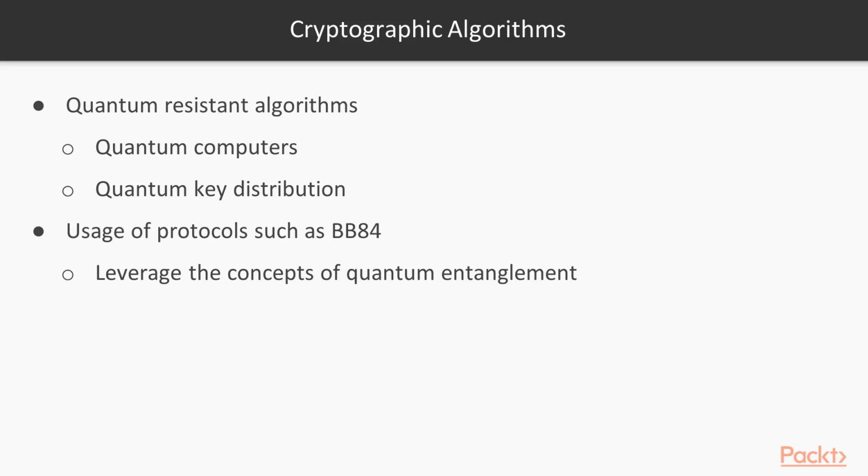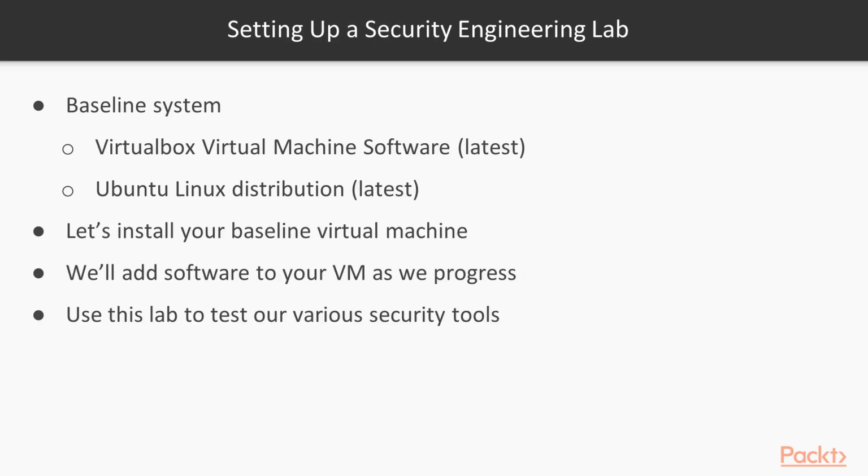Cryptography has a rich history. As we progress through this section, we'll be doing some hands-on learning. As such, it's important to begin the setup of a security engineering lab that we can use to install, configure, and try out various tools and technologies. I like to use VirtualBox, but you can use whatever virtual machine manager you wish. Install VirtualBox on your system of choice, and then install the latest version of Ubuntu as a guest operating system. You can handle dependencies for each software installation as you progress through the section.